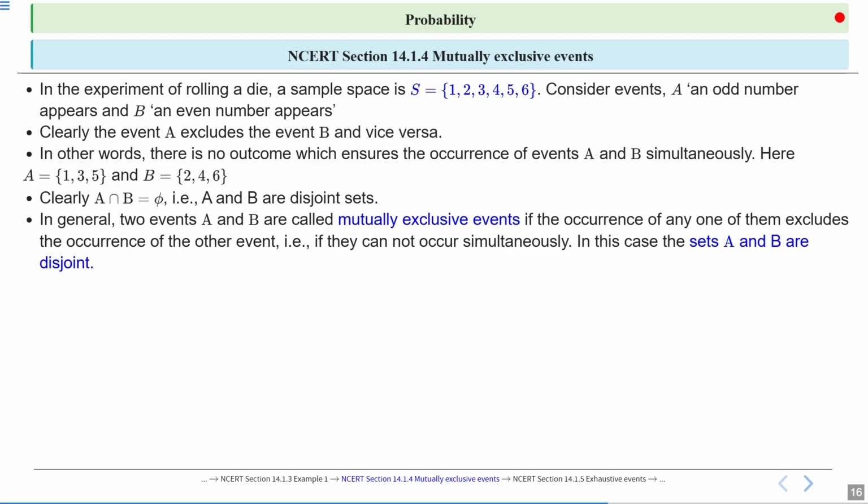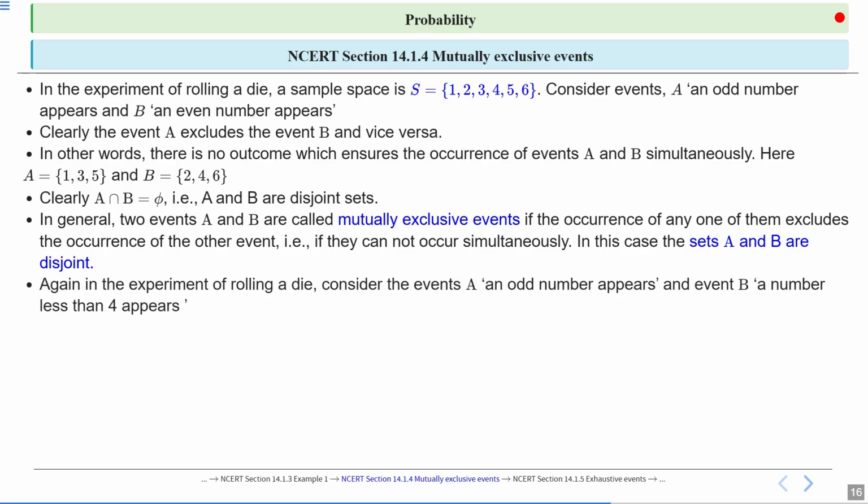In general, two events A and B are called mutually exclusive events if the occurrence of any one of them excludes the occurrence of the other event, that is, they cannot occur simultaneously. In this case, the sets A and B are disjoint, meaning the intersection of A and B is empty.